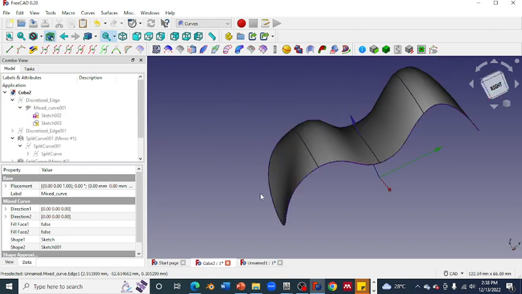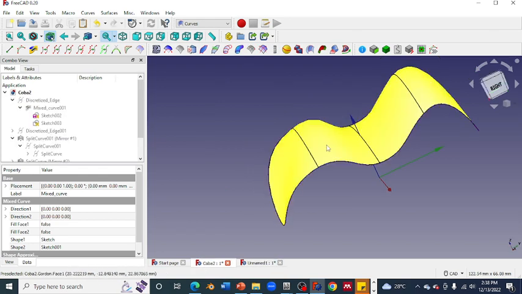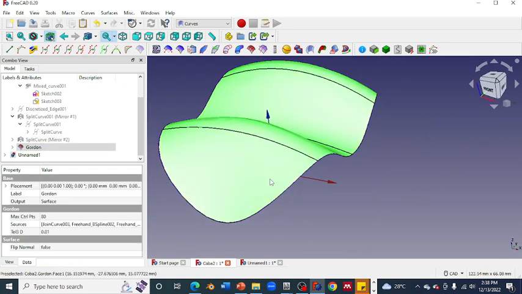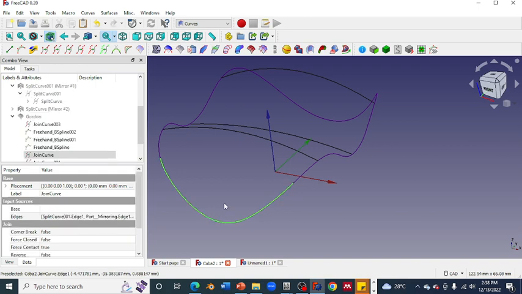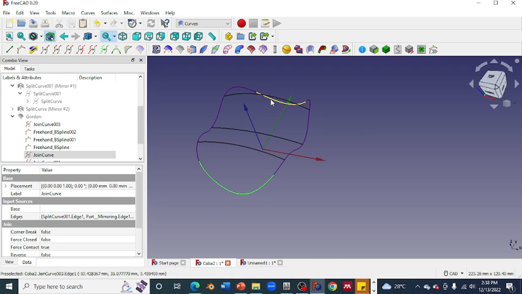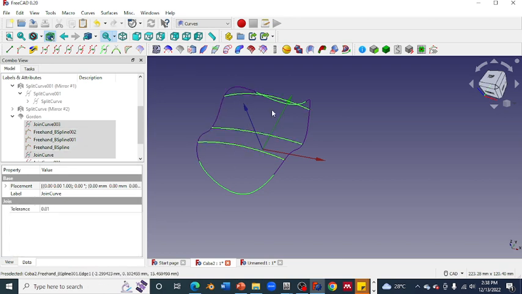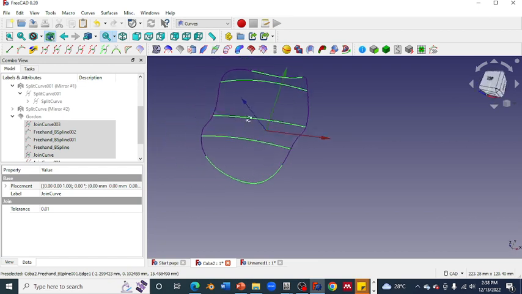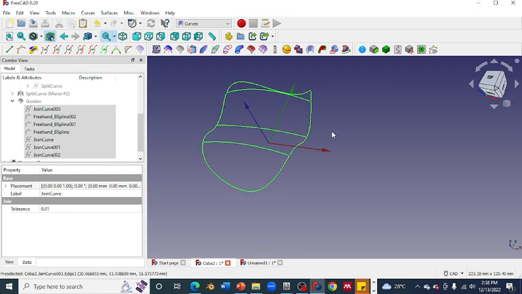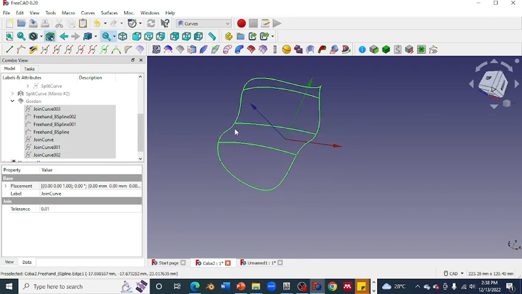And now I want to make the Gordon surface here, following the Gordon surface principle. On how to create it, we have to provide the bottom line, and also we have to create the upper line and also the ribs. This is all the way in the direction of X, and this is the guideline, and we can make a Gordon surface with those things.